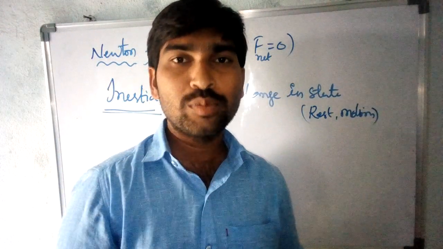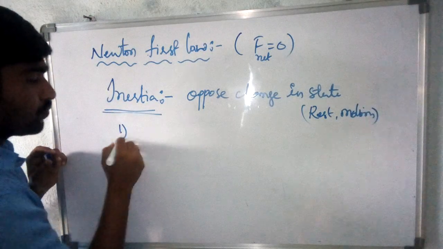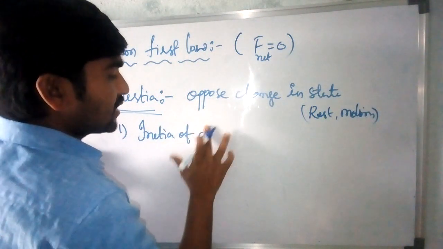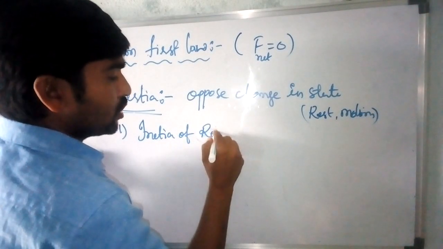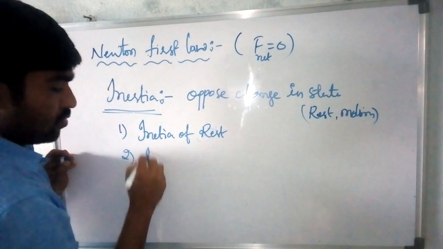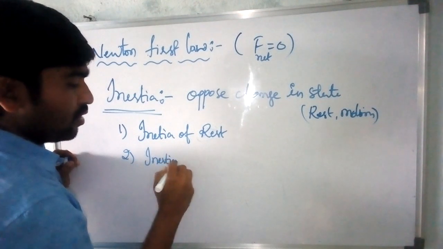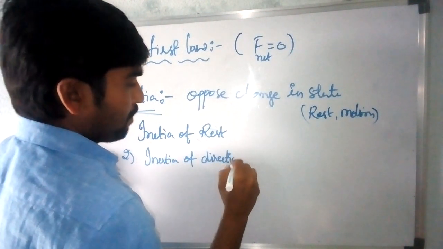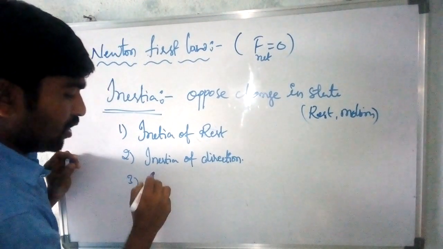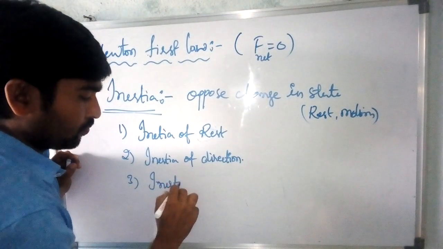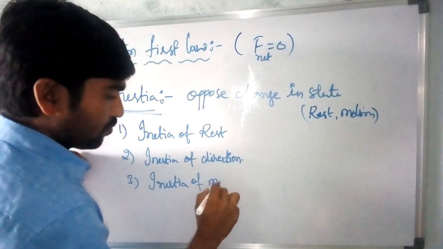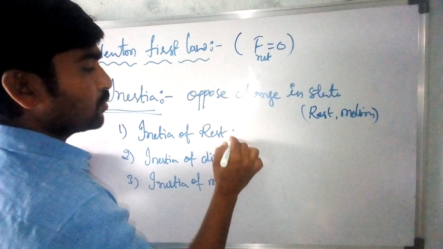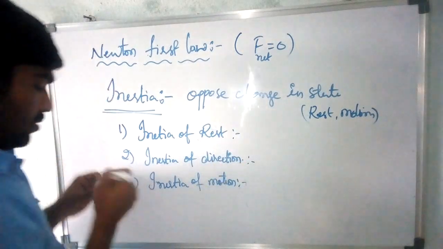There are three types of inertia: inertia of rest, inertia of direction, and inertia of motion. So these are the three types of inertia.